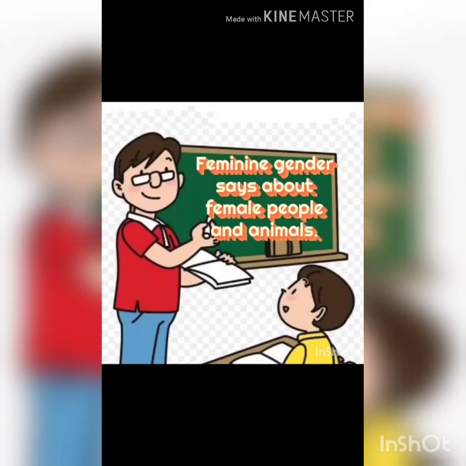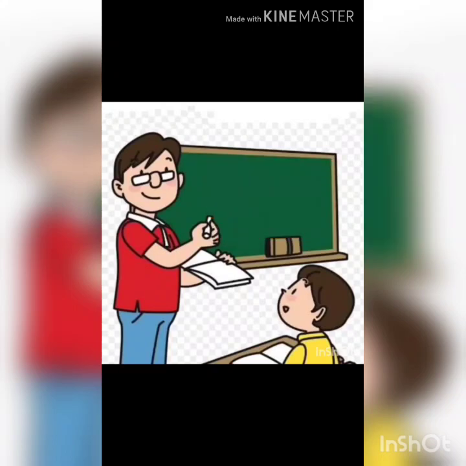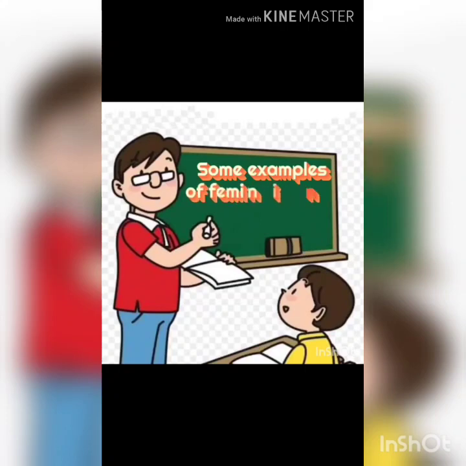Female person or female people or animal is said to be feminine gender. Some of the examples of feminine gender are, here also I have done some pictures along with the name, whether it is feminine or masculine.